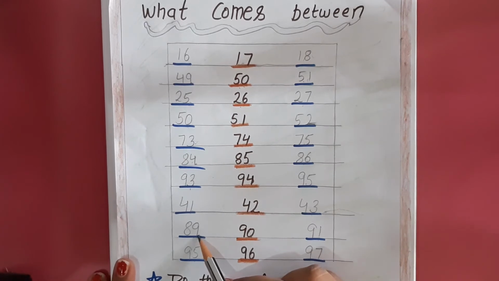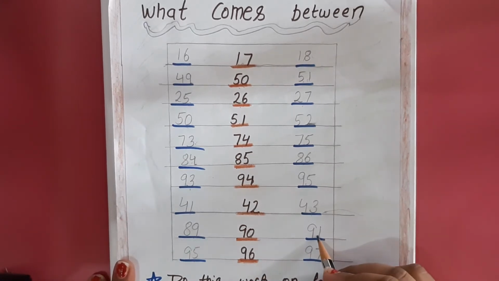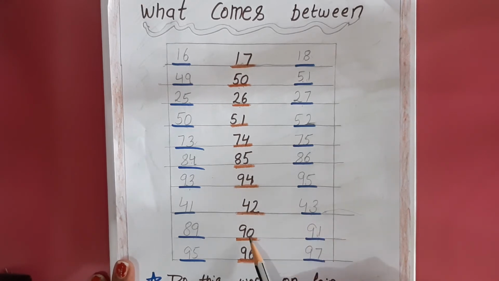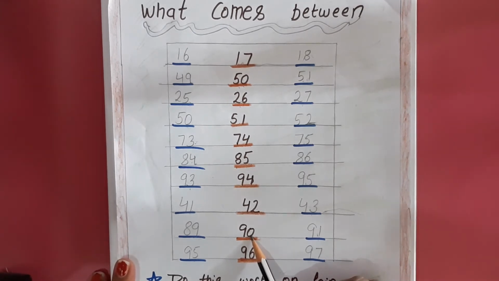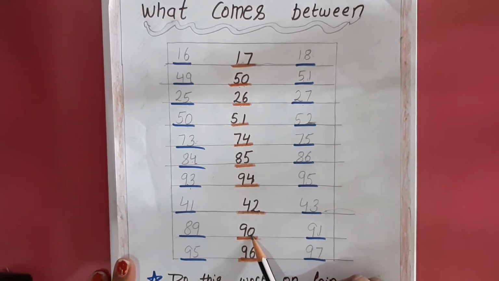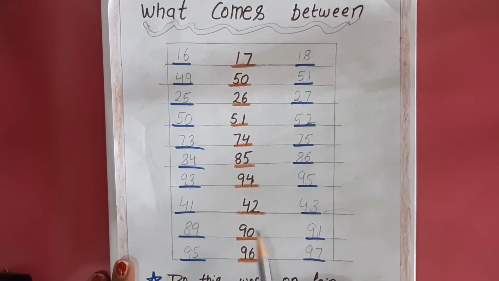Now 89 and 91 both the numbers are given. What will come in between both the numbers? That is 90. 90 will come here in between 89 and 91.